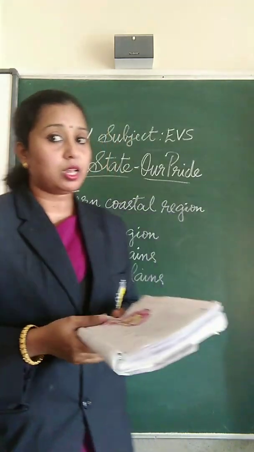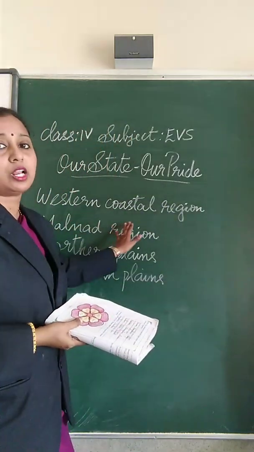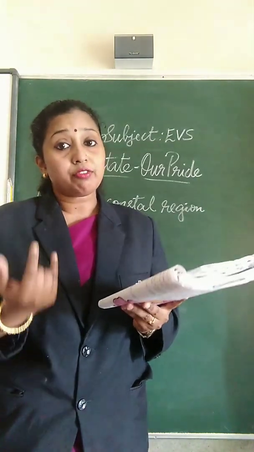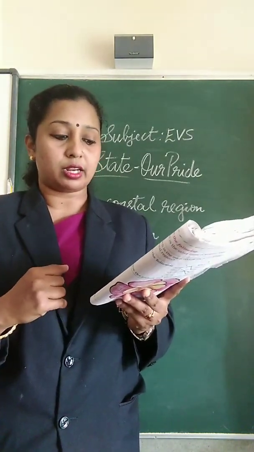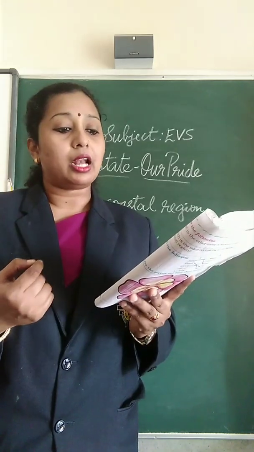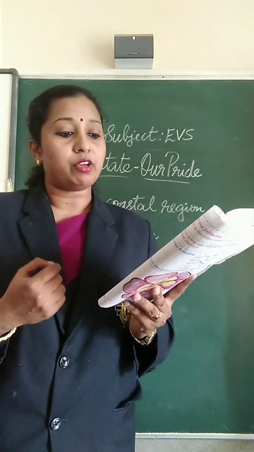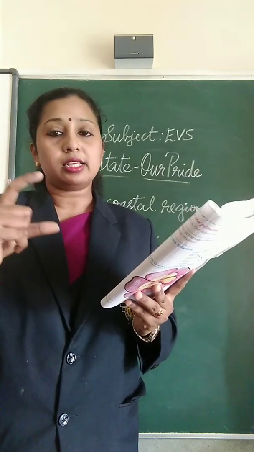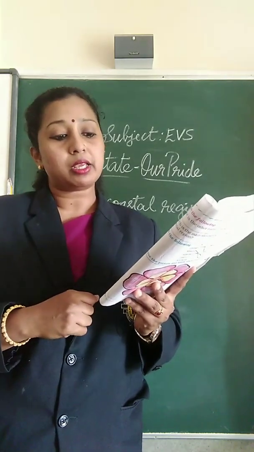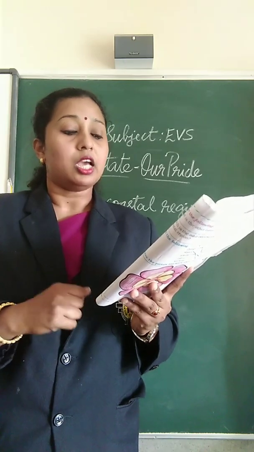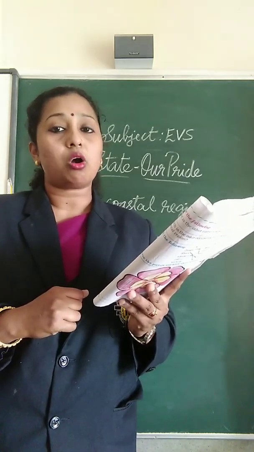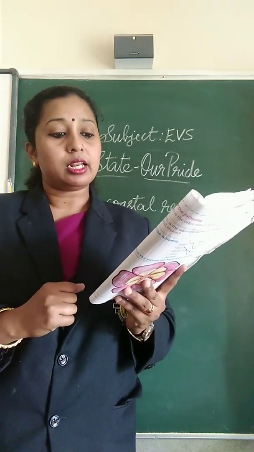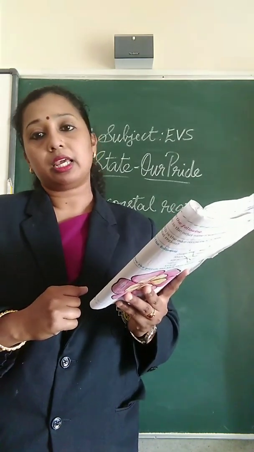What is the first one? Yes, the Western Coastal Region. The geographical feature of the Western Coastal Region is that it lies along the Arabian Sea on the west of the state. It is also known as the Konkan Coast. It is about 240 km in length.